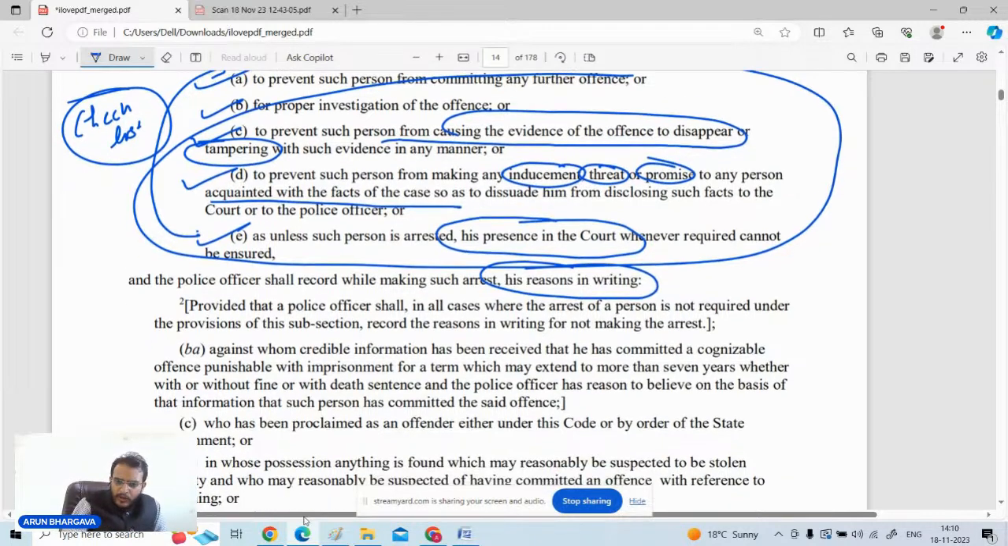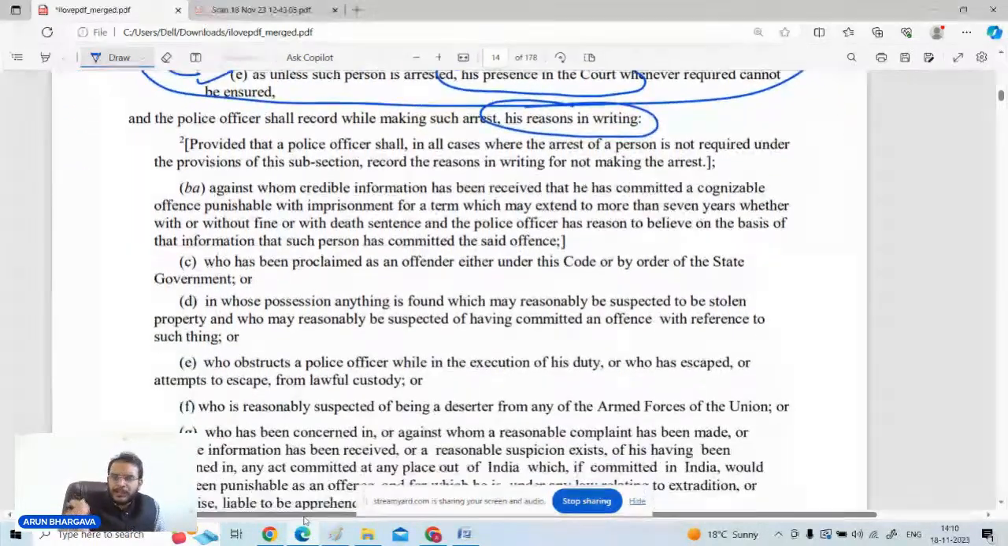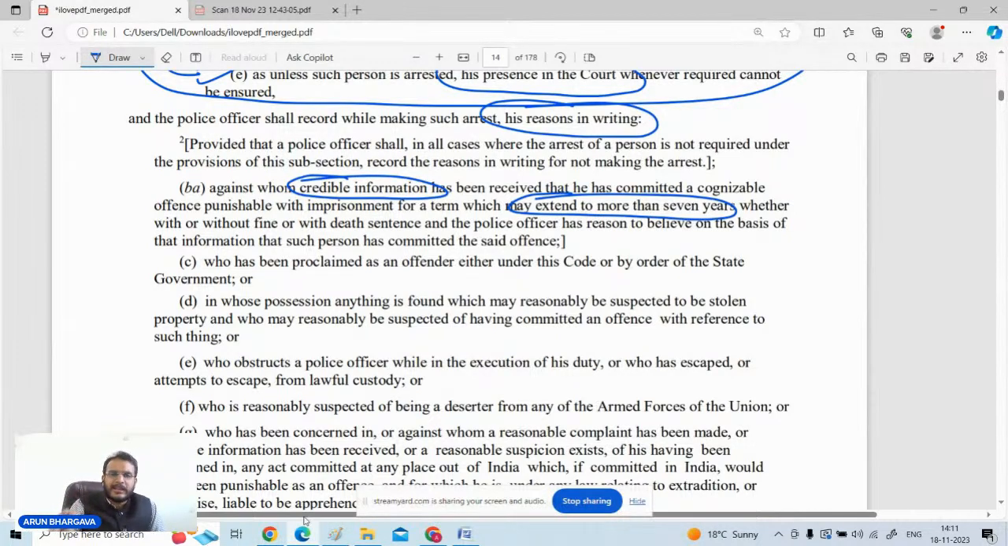But if any offense is there for which the punishment is more than 7 years, and the information is credible in nature, then the police officer can arrest such person, and there is no requirement to see all these above written factors which we recently discussed. ठीक है, तो उनमें फिर आपको ये देखने की जरूरत नहीं होती that this person is going to tamper the evidences, and he may go for the inducement and threat to the witnesses etcetera.